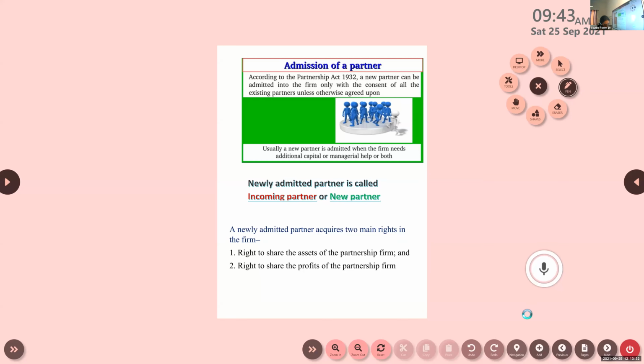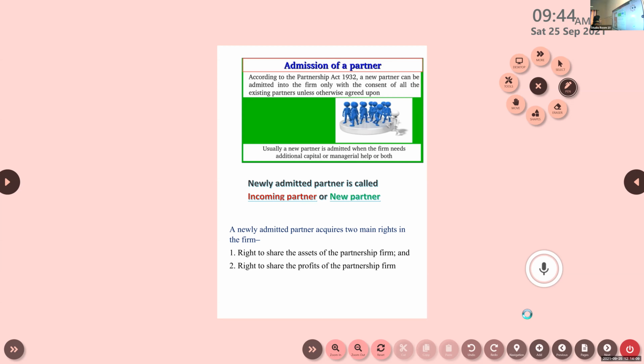Okay, so I hope you have read it, admission of a new partner. So there, note this, the first sentence. When a firm requires additional capital or managerial help or both for the expansion of its business, that is additional capital as well as managerial help for what? For the purpose of expansion of its business. These are the reasons why a new partner is admitted.